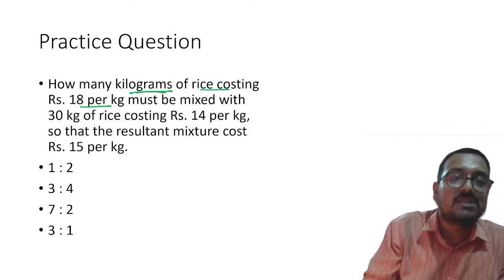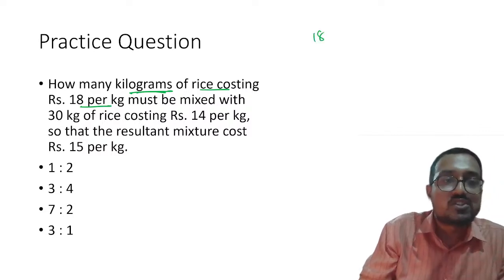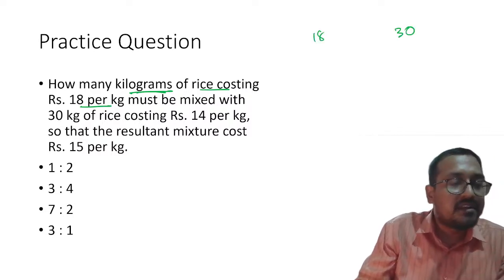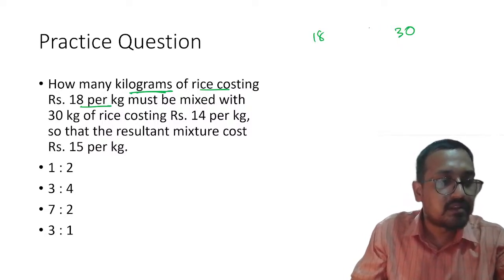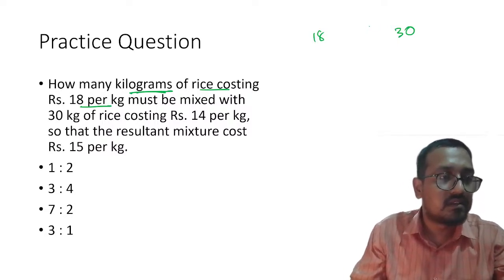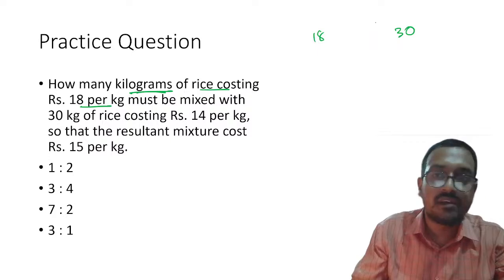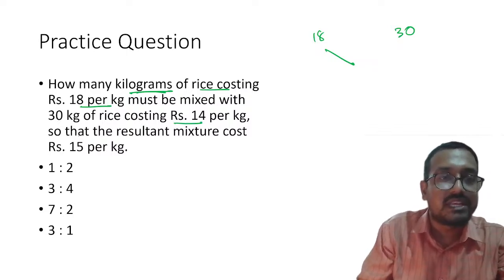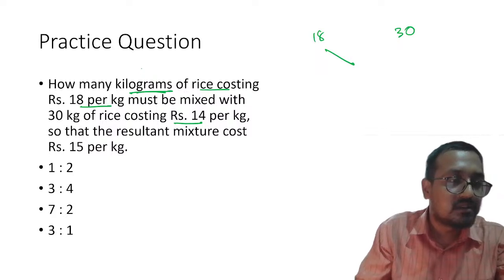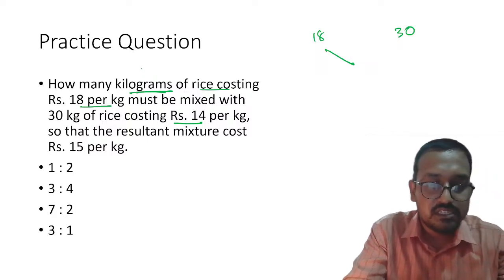Now, my dear students, this question is again a very simple question. Rice costing 18 per kg is to be mixed with rice costing 14 per kg. Just give me one moment. Meanwhile, please try to solve it.